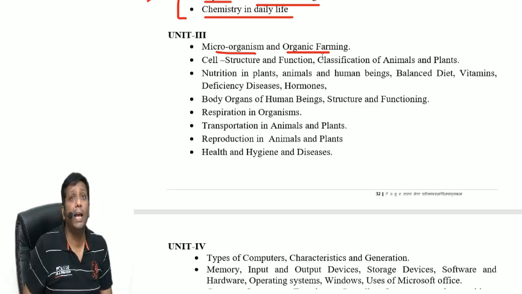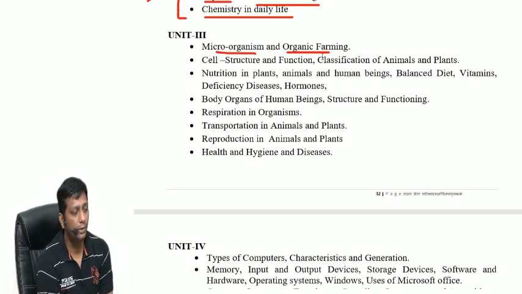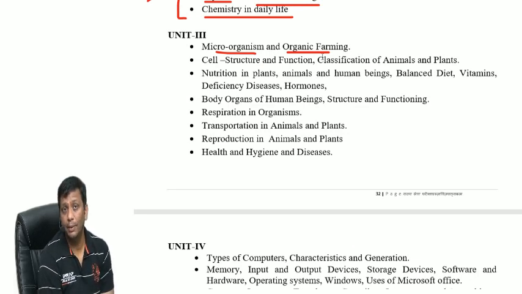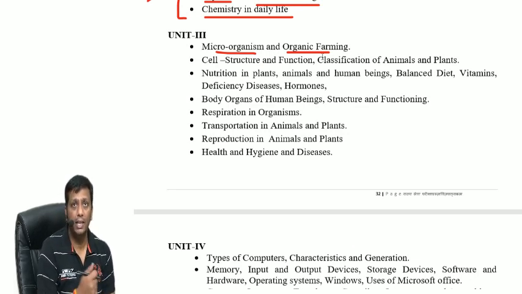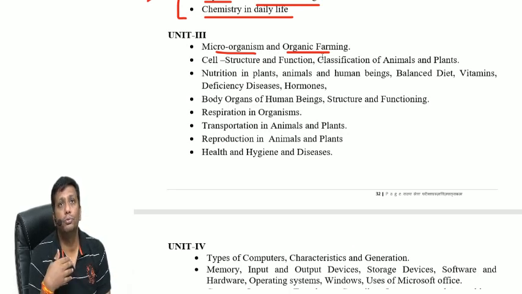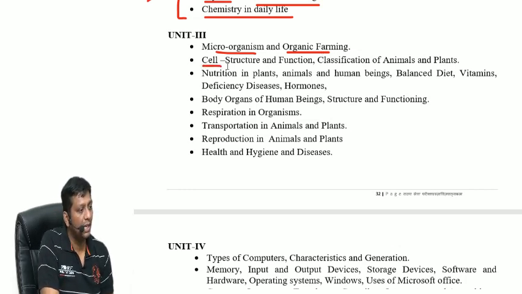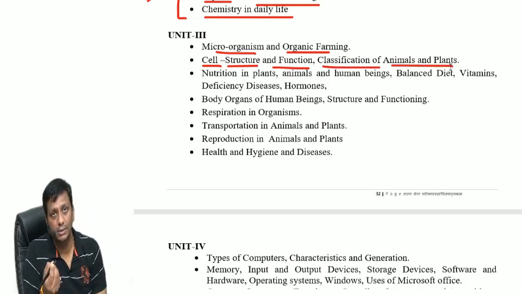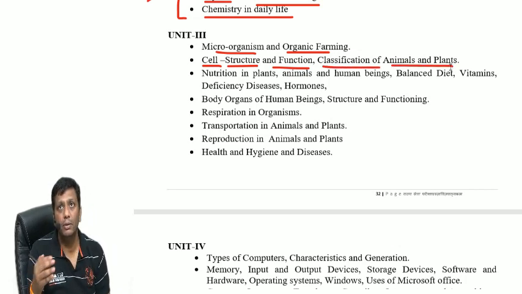And organic farming is right now very popular, guys. For organic farming based food, FSSAI recommends and gives certification to organic products. I will discuss that with you. Where you go for biomass based farming, agricultural production, vermicomposting, dung. In that way, we are doing organic farming everywhere. What about cell structure, its function, classification of animals and plants? Different types of plants and animals, you should have that knowledge.